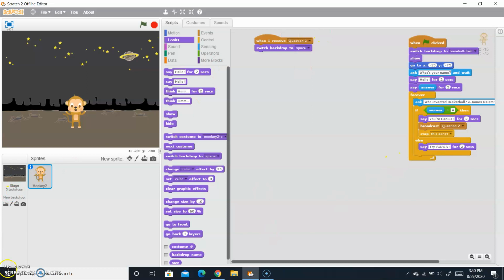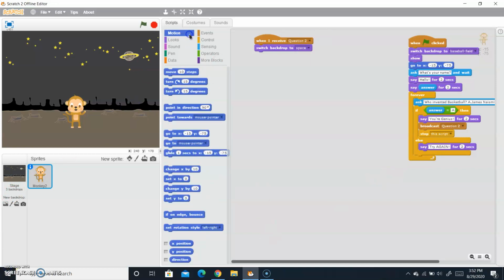So now we have to go to motion, and in motion we have to go to X this and Y this, but we have to change it.